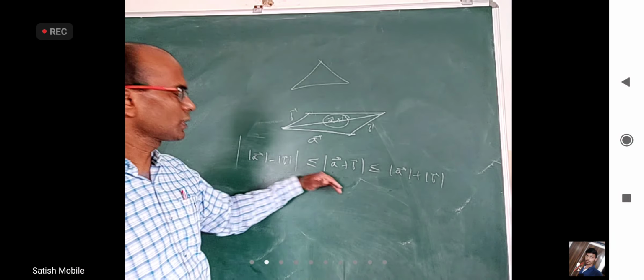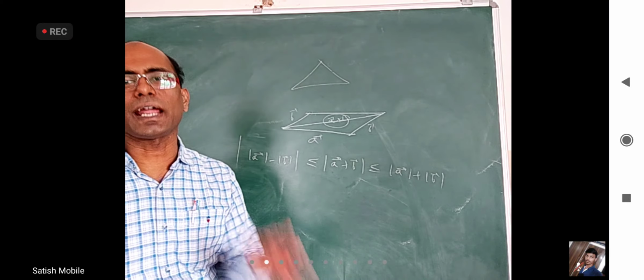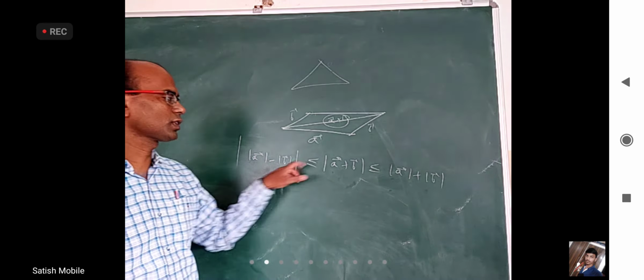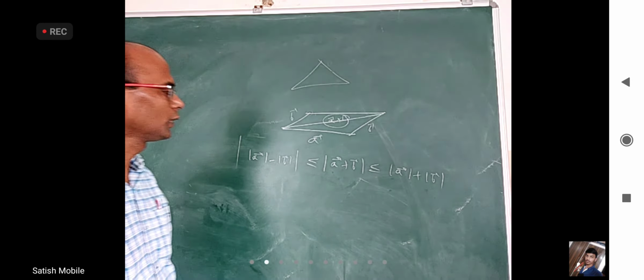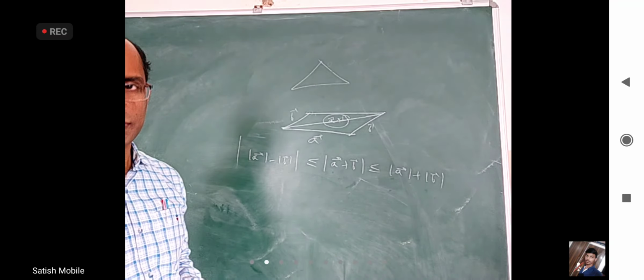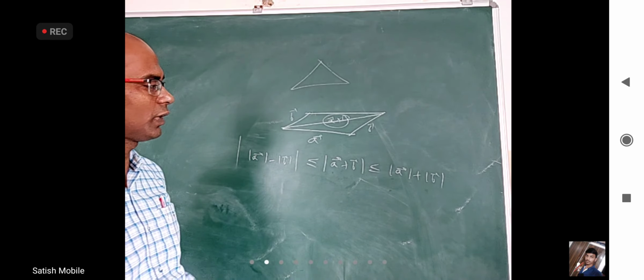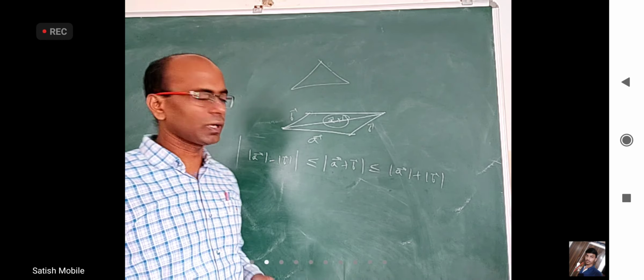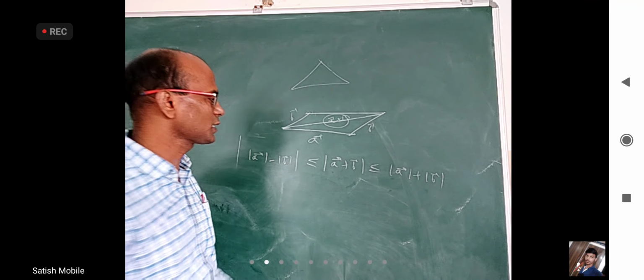Okay. So this inequality is simple. You can even call this a triangle inequality. Sum of two sides is greater than the third side. Difference of two sides is less than the third side. Right? And from here to here equality will happen when A bar and B bar are in the same direction. From here to here equality will happen when A bar and B bar are in the opposite direction. Replace B bar with minus B bar everywhere. Wherever B bar is there, write minus B bar.